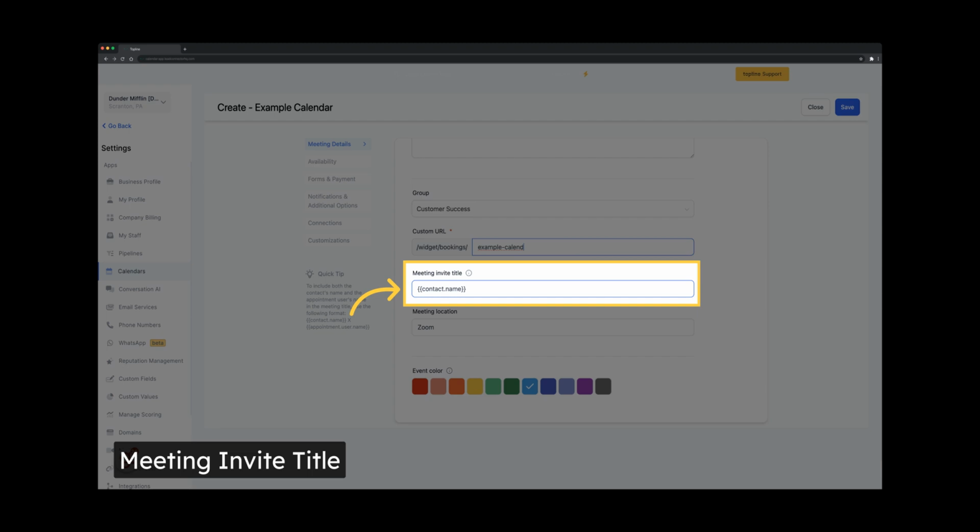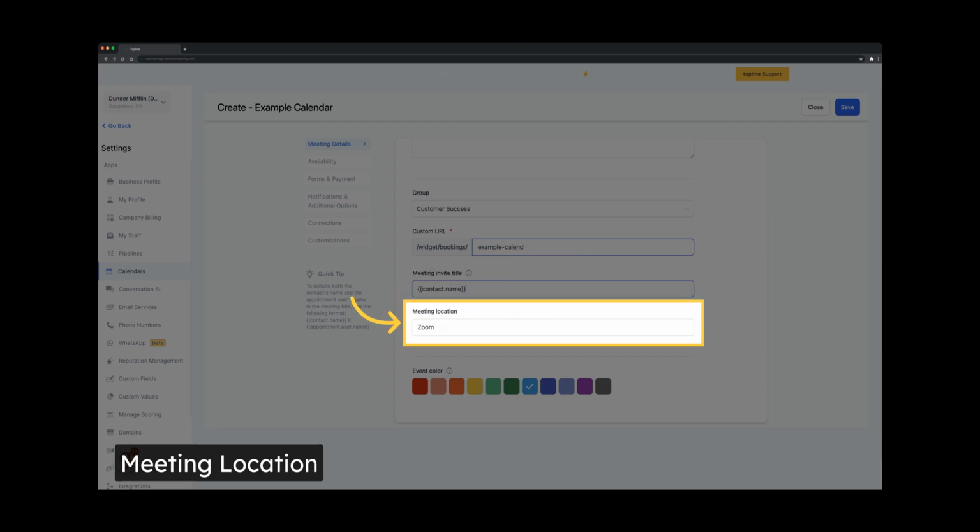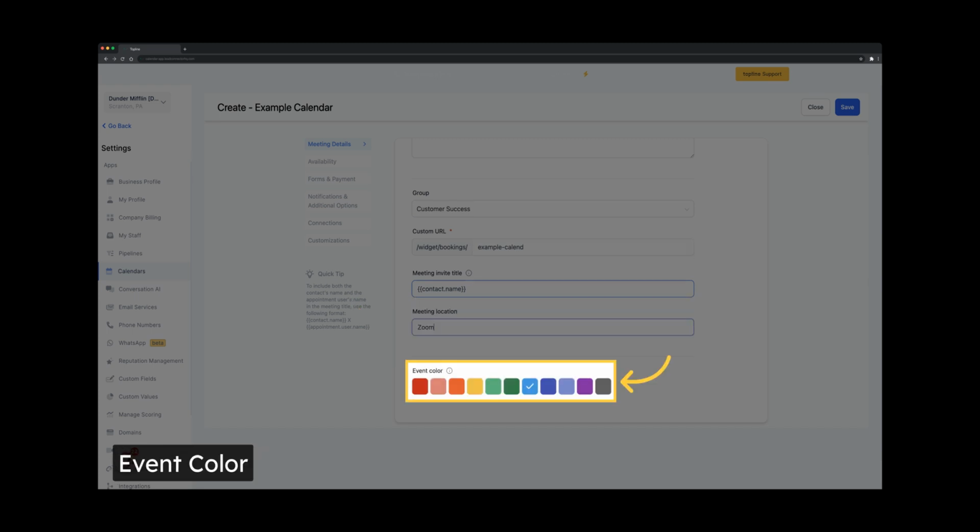Choose a clear and specific appointment title that will be added to your calendar and confirmation emails when a lead or customer schedules an appointment. Select an event color to make your meetings and events easier to identify and organize. This color will also be synced to your Google Calendar. Simply click on the desired color to select or unselect it. Pick a color for your calendar.